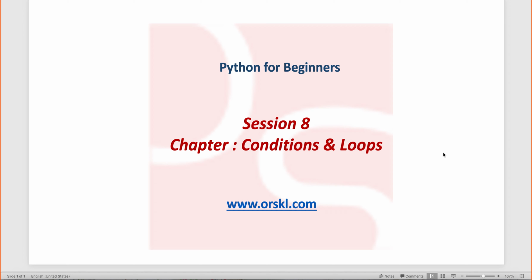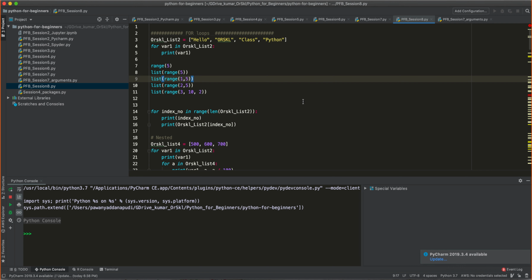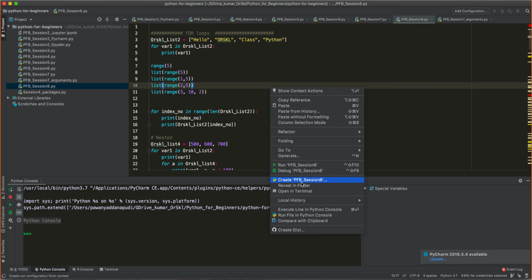And the other way that we have looked at is to execute the parameters or arguments from PyCharm by creating a configuration. The best way to create a configuration is to right click anywhere inside your file, and then you will have an option with the file name called create configuration. Let me also show. As soon as you right click, you have something called create configuration like this, right?